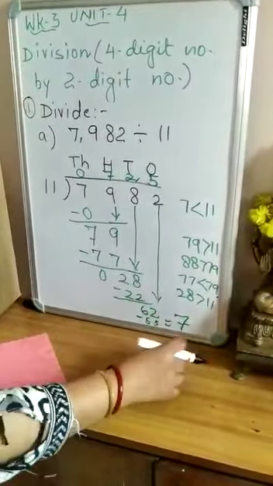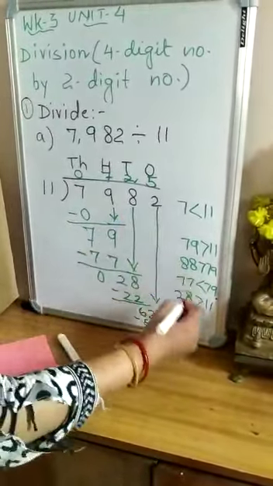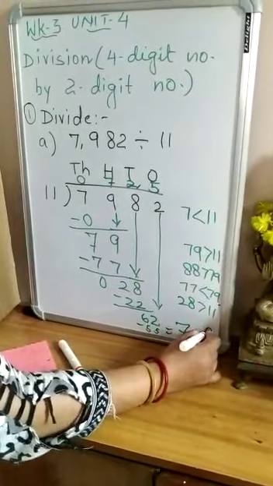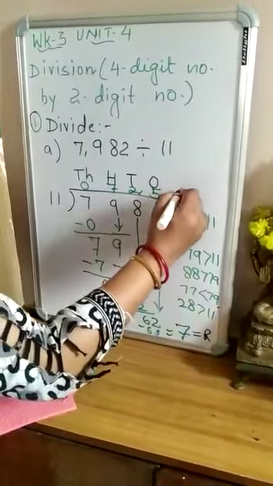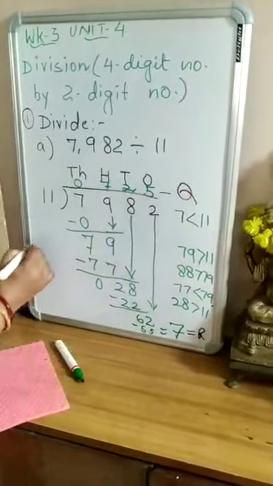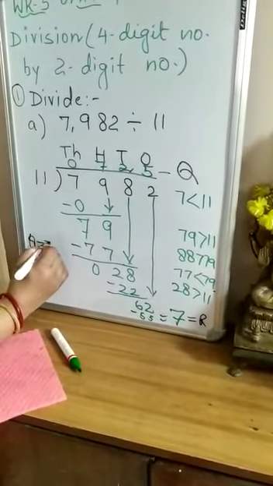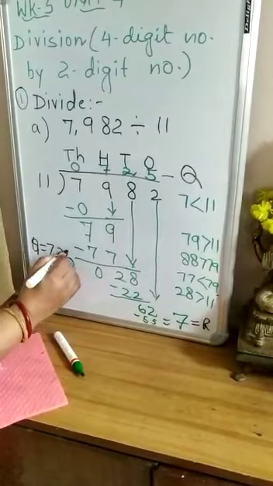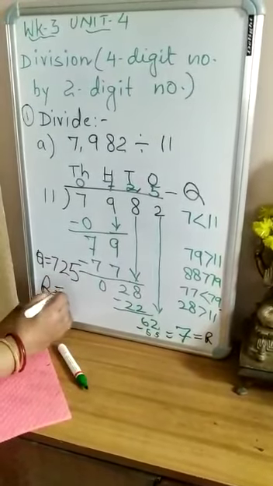And here children, after that there is no number left. So 7 is the remainder and this 725 is the quotient. So quotient is 725 and remainder is 7.